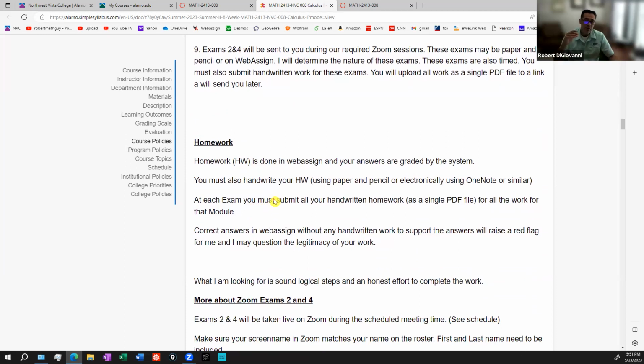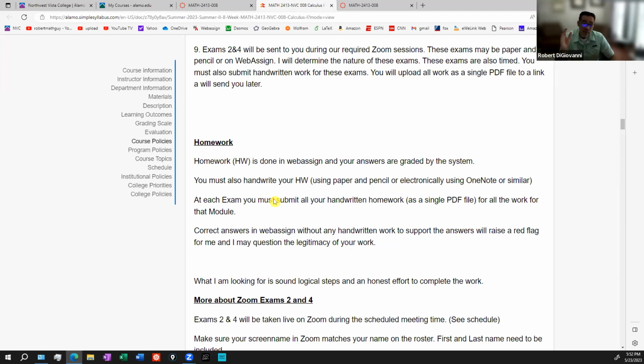The homework that you do, I'm going to show you the system. The homework is designed for you to practice, okay? Even though it's part of your grade, it's really about practice. So you get an unlimited number of attempts. Oh, actually, you know what? I think I may have changed that. I'll have to go back and check, but you can continue doing problems until you get it right. So I expect most students to get really good grades on homework because they can repeat the problem over and over until they get it.